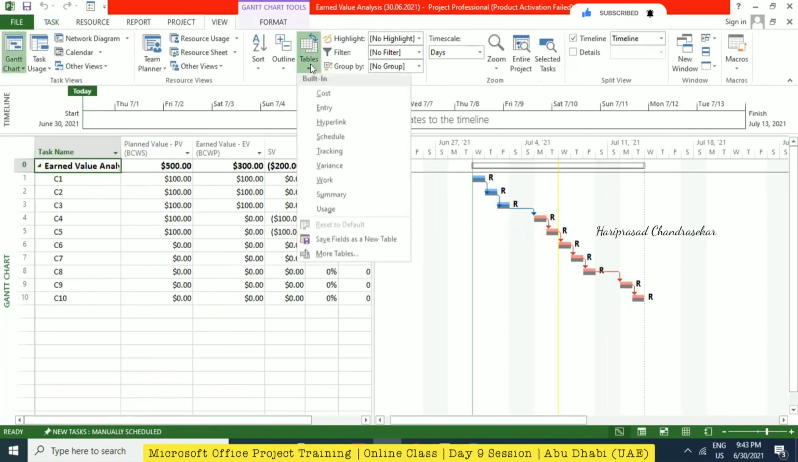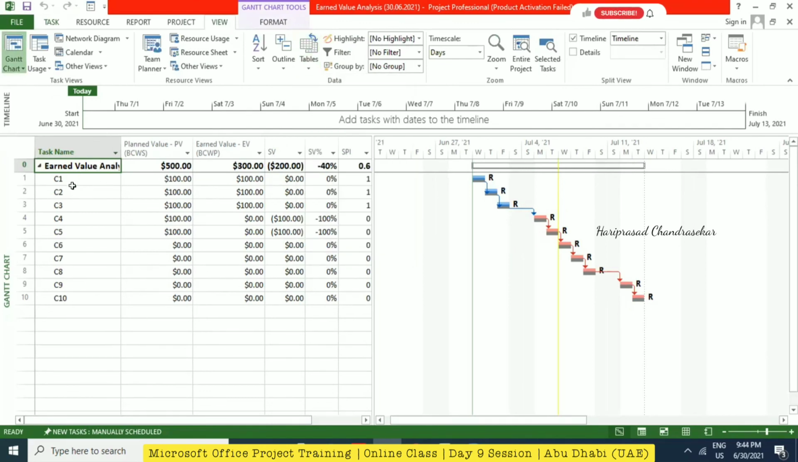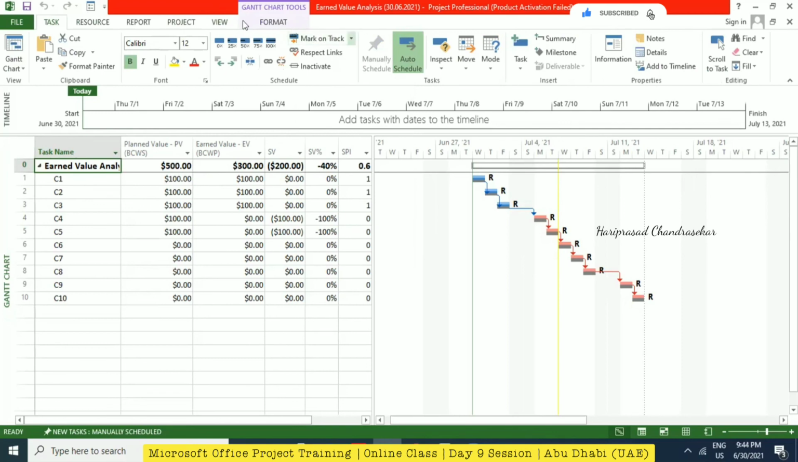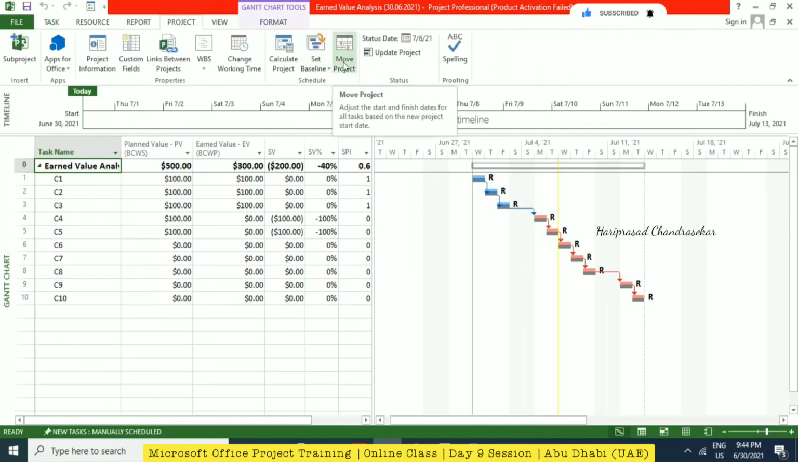Harry, can you also remind me of move project? Move project is completely moving the total project, so even the subsequent activities will move accordingly. Where can I find that move project button? In the Project menu. Yeah, move project.